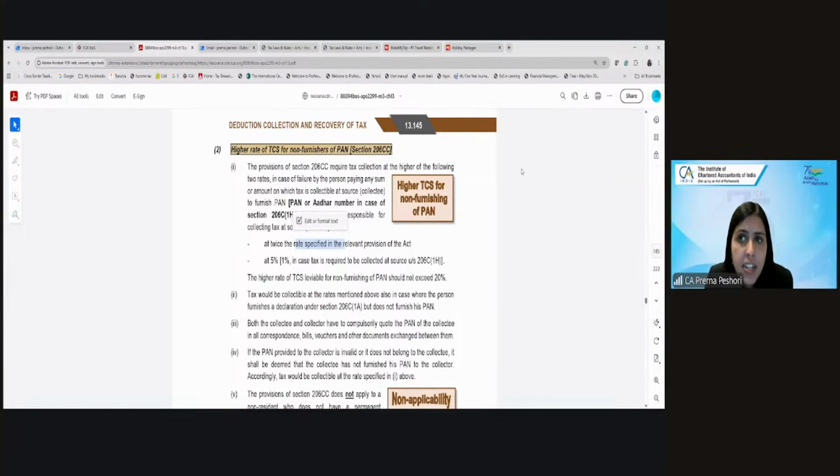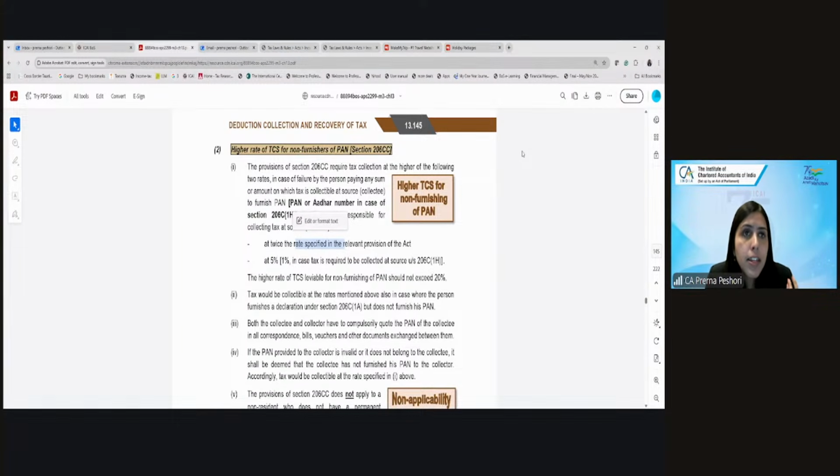It will be 1% in case of 206C1H. What is 206C1H? Sale of goods, yes. So in that case, it will be 1%. Other than that, it is 5%.